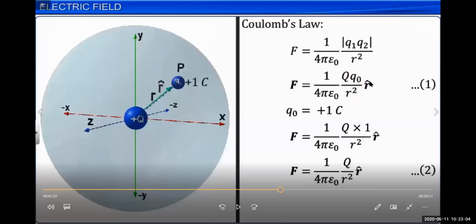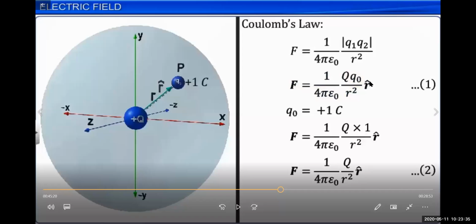So the force between these two charges, the origin source charge plus Q and the Q naught charge particle, is F equal to 1 upon 4 pi epsilon naught, capital Q small q naught upon the square of the distance between them, that is r square, and the direction of the force is r cap. As already mentioned, we have taken a test charge to test the electric field intensity of the source charge.